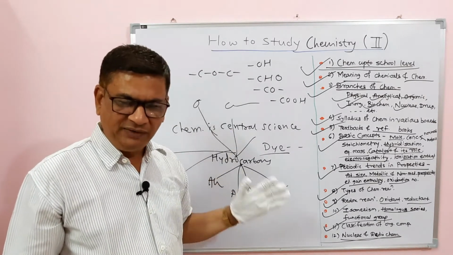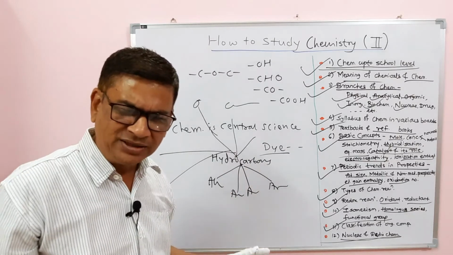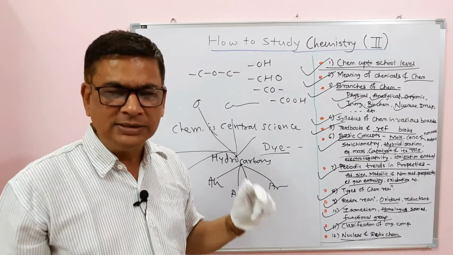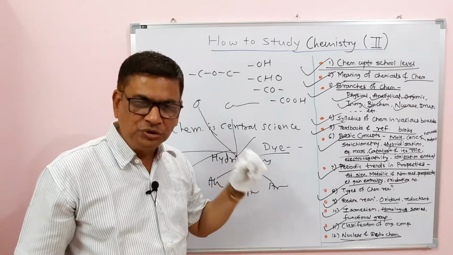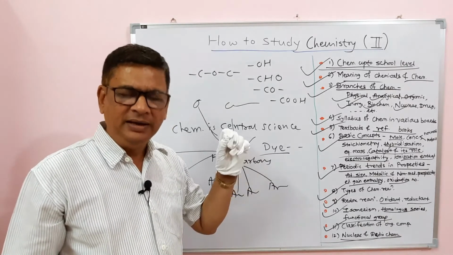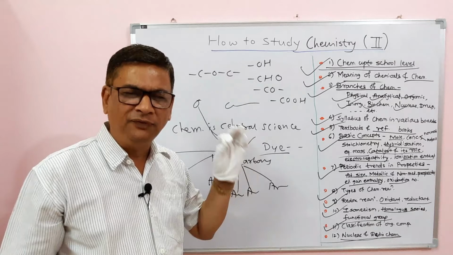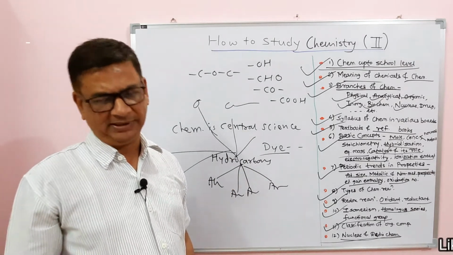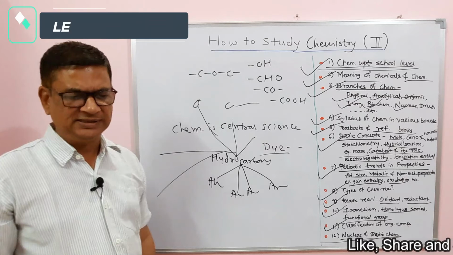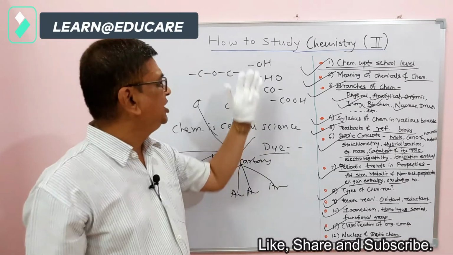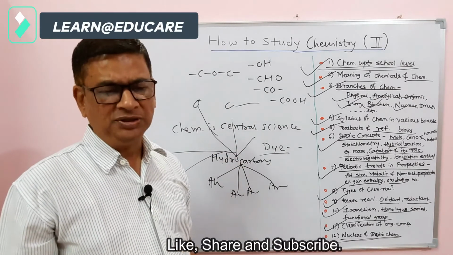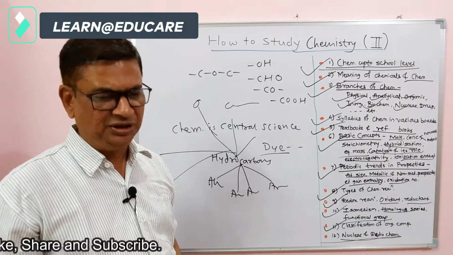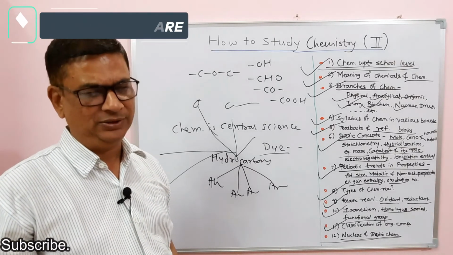So revision, practice, writing of reactions, solving numerical problems in chemistry, and understanding the concepts are necessary, and using those concepts in question solving. More important is writing of organic reactions to get a clear understanding of the topics. So that's all in this session, the second part of how to study chemistry. This was especially for the students after 10th standard having the subject chemistry, that means the science students. Okay, thanks.